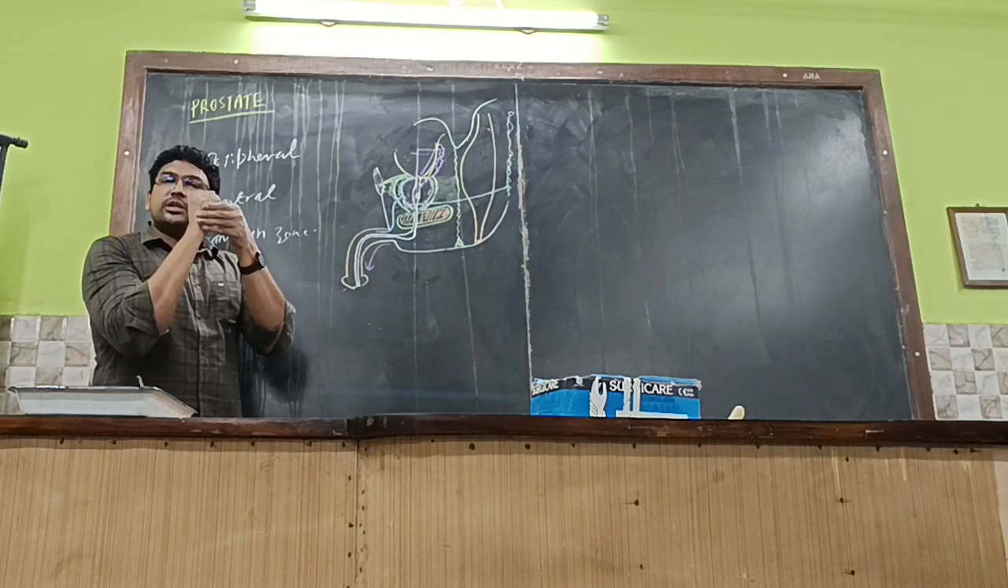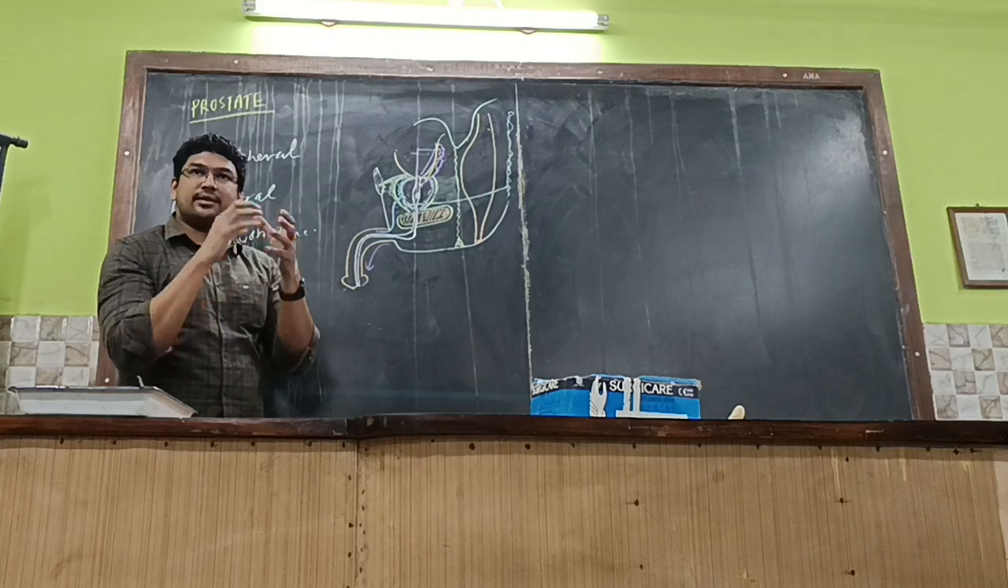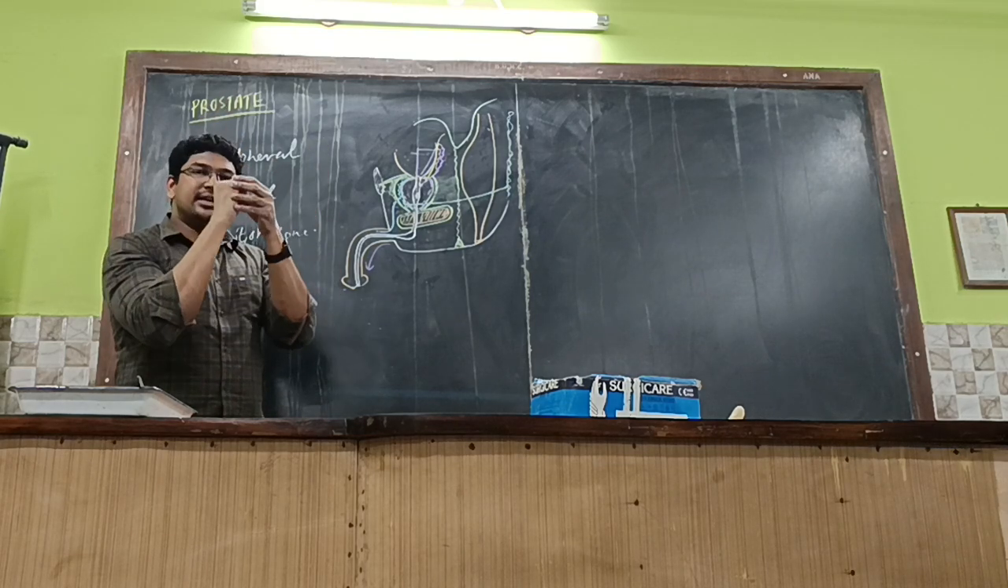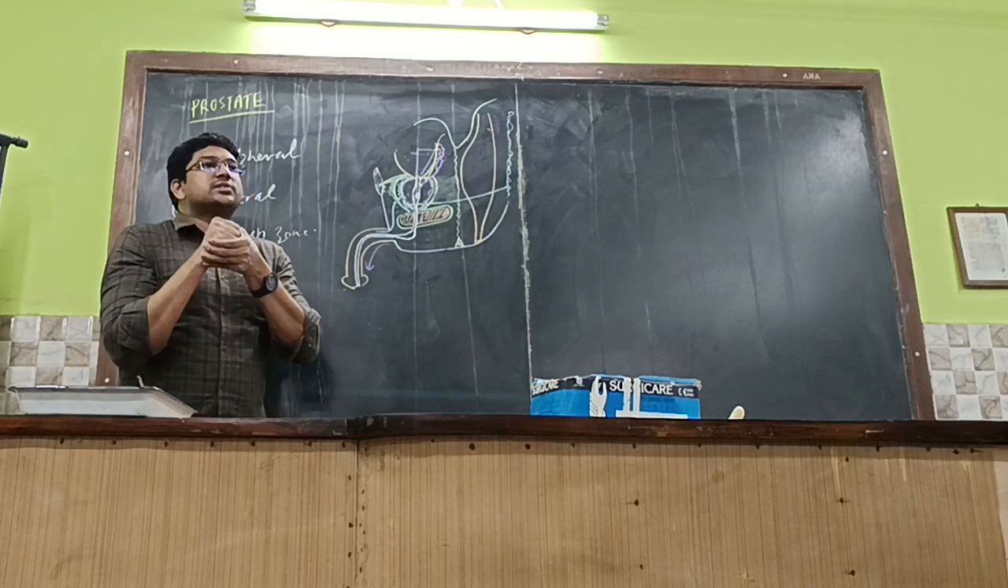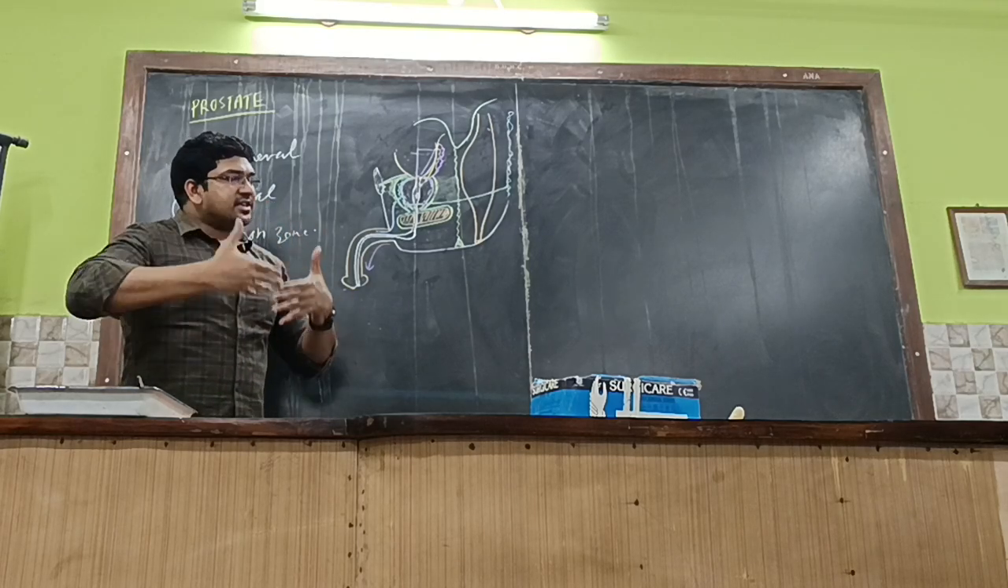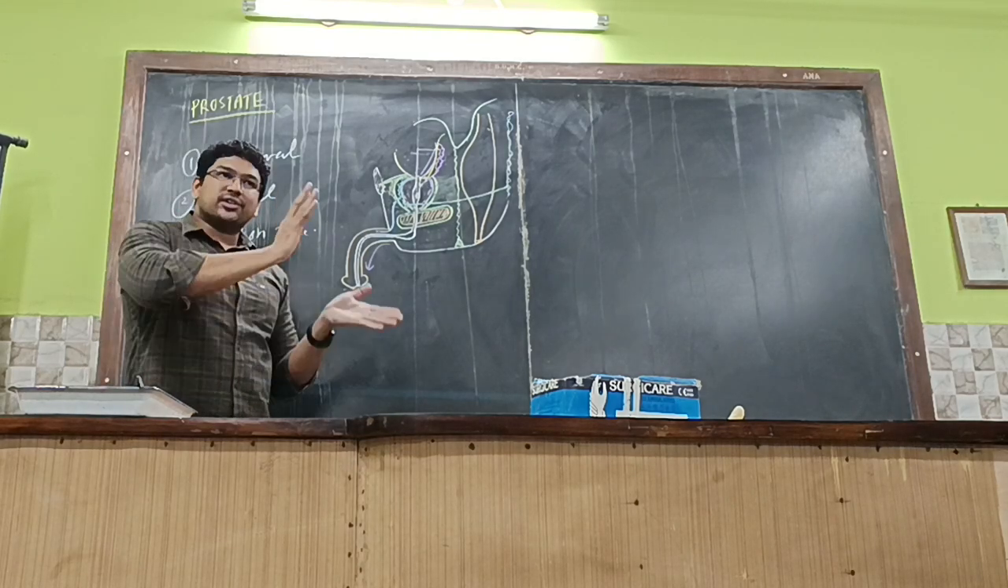But whenever the patient tries to evacuate the urine by compressing the urinary bladder, what will happen? The compression will lead to further forward movement of the median lobe, so that further closes the urethral opening, and the patient can't pass the urine. So the symptoms will increase.